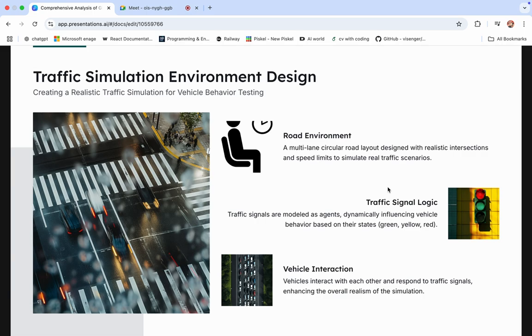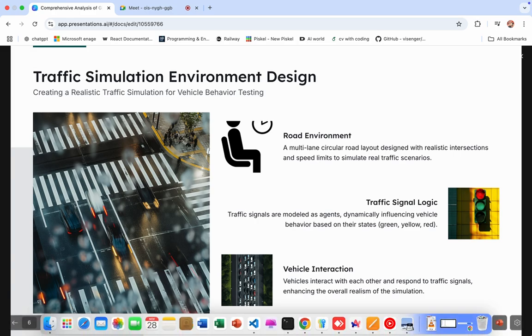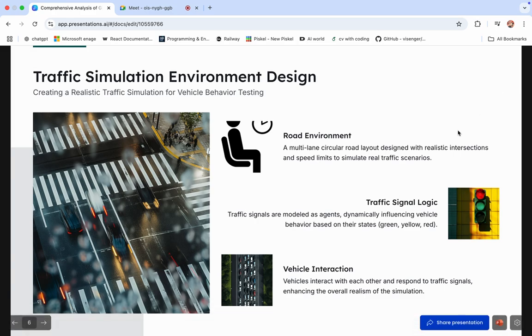Second is traffic signal logic. We have also implemented the traffic signal logic with green, red and yellow, with a proper time period for all three. Third is vehicle interaction. During vehicle interaction at an intersection, meaning a T cross or a plus cross shape, we look at how one vehicle will interact with another in those cases. On an empty, straight road the vehicle will move faster, but at the intersection it should slow down. That is also being learned by our DABM model.